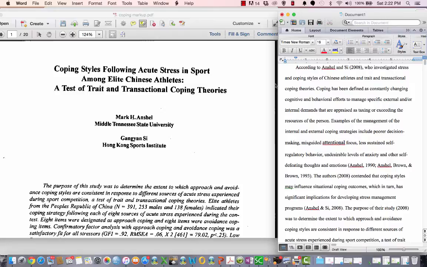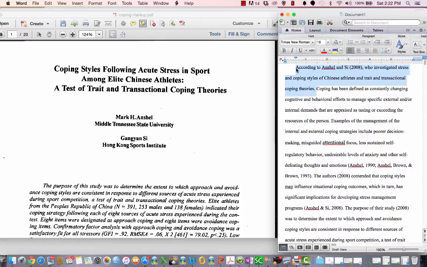As you can see, I have a lit review first paragraph written on the right. You always start out with the author. So Ansel and C. You can put "according to" sometimes and mix it up a little bit, but you always have the author first. That tells the reader that a new author is being offered. Okay? According to Ansel and C., who investigated stress and coping styles of Chinese athletes and trait and transactional coping theories. That right there is your introductory sentence.